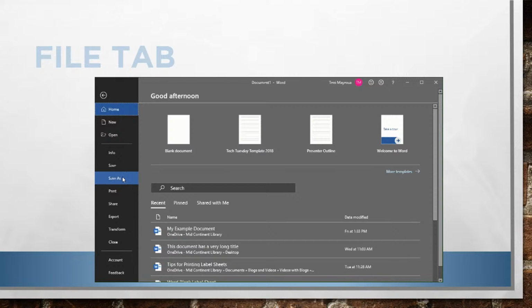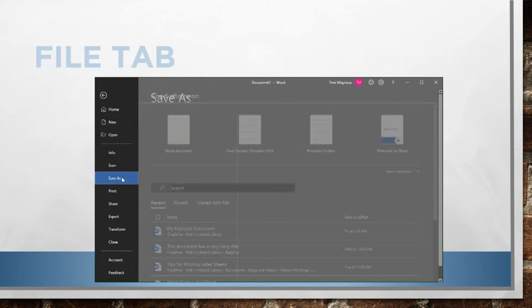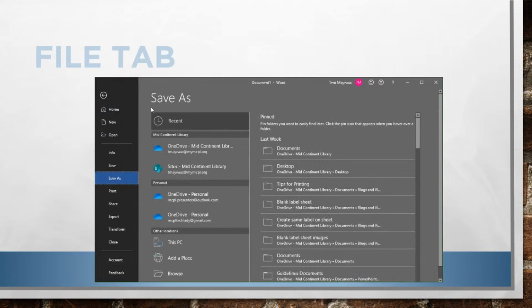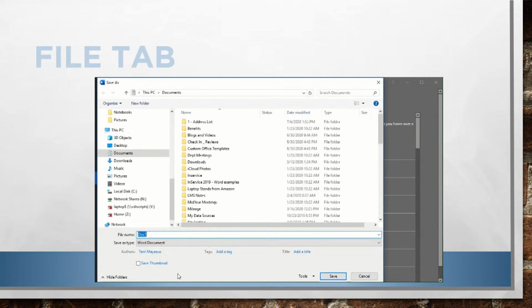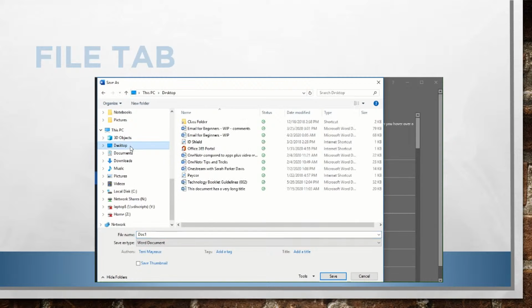Well, I'm just going to do what I learned, which was Save As. Click it, and then it brings up this window, which you can see in the upper left here says Save As. Now, as we look at this, it gives us all sorts of locations where we could save our document. Well, I'm going to come down to the bottom and browse. And here are all the locations that we might find on my computer. And the default is definitely Documents. And so I could save it there, but I have a little less stuff on my desktop than I do in Documents. So I'm going to save to Desktop today.